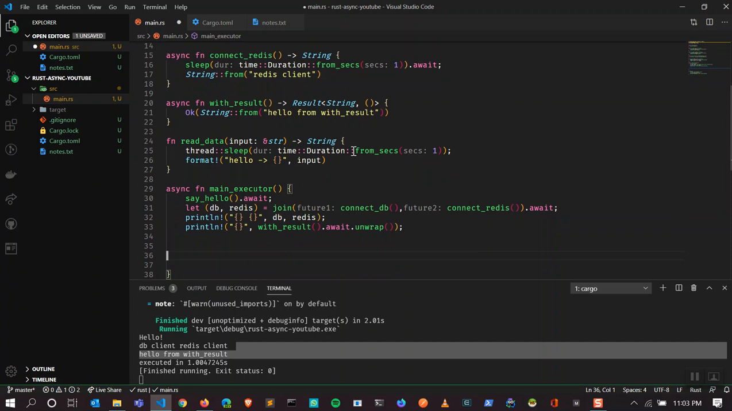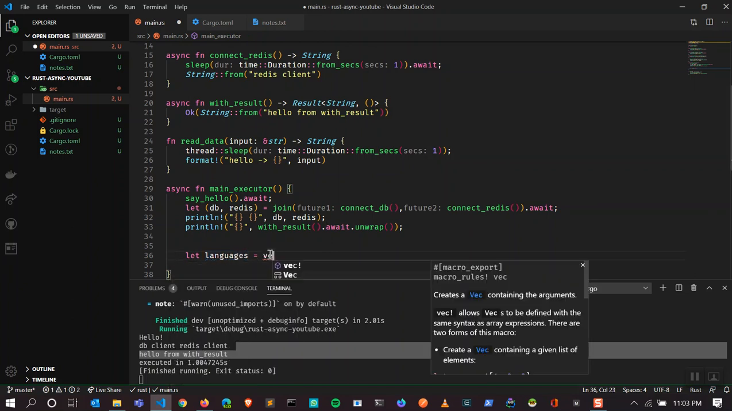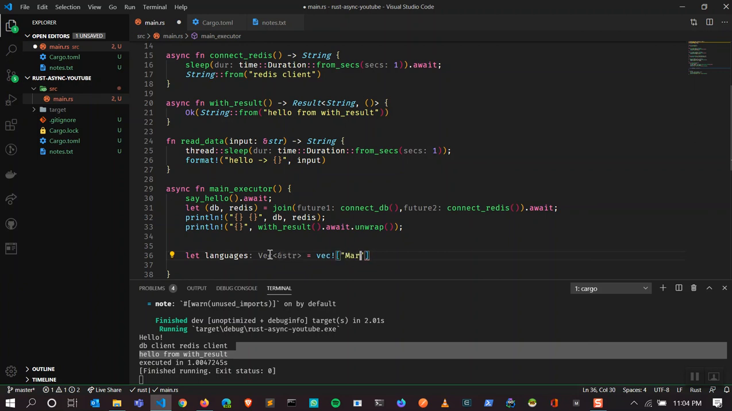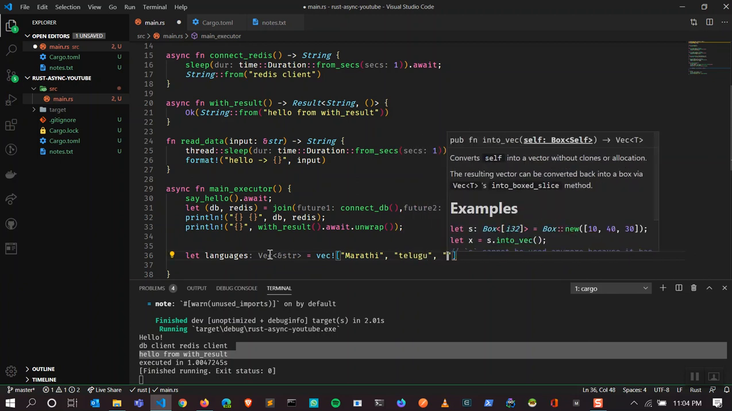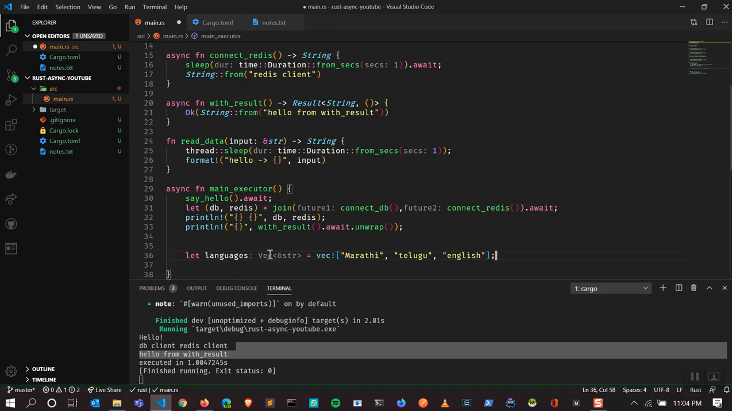Let's create a vector of words, or let's say languages. How many languages do I have? I know a couple of languages. My mother tongue is Marathi. I studied in Telugu. I speak English, not very clearly though. So we have the languages I know.